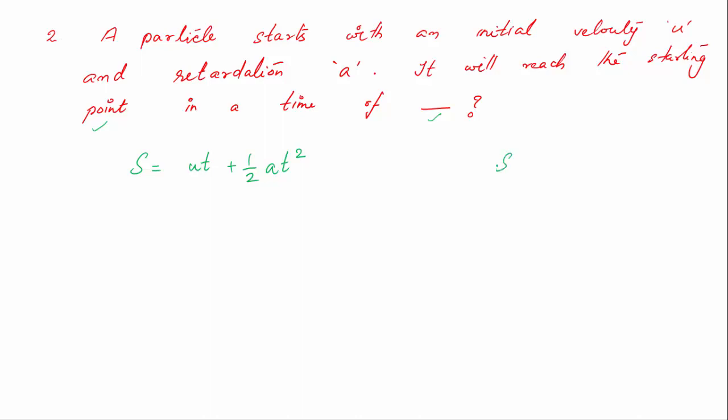So s becomes 0 two times, at 2 times s becomes 0. Once at t equal to 0, that means once it starts its displacement is 0. அது இந்த இக்குவேஷனில் t equal to 0 கொடுத்தாலே உங்களுக்கு தெரியும். ஸோ இனியொரு சொல்யூஷன் அதுக்கு இருக்கலாம். ஸோ இனியொரு சொல்யூஷன் எப்படி இருக்கலாம்னா 0 equal to ut minus half at square. So I put it as minus a because it is retarding. So ut equal to half